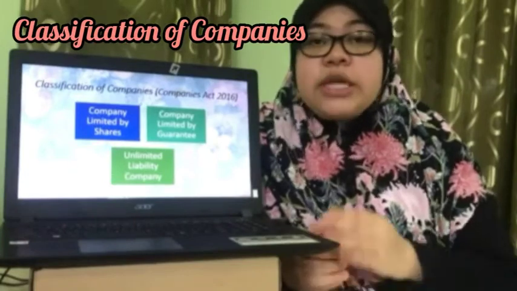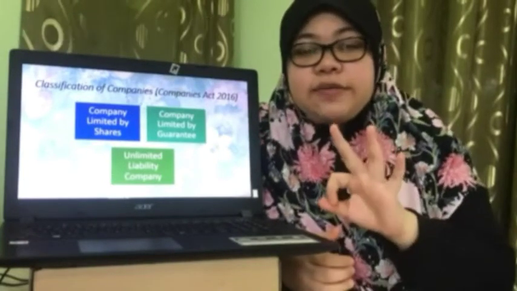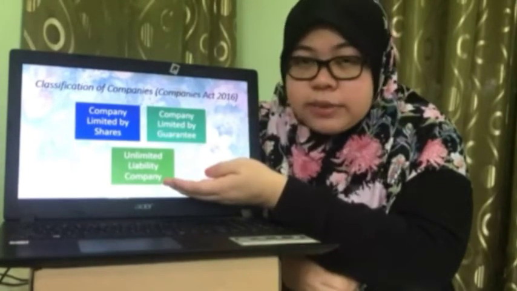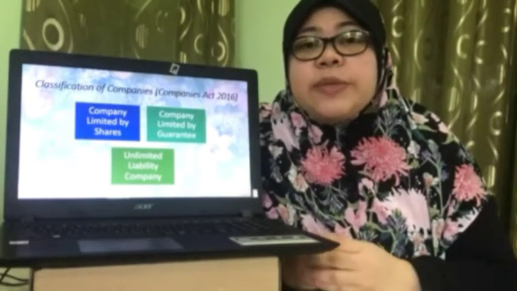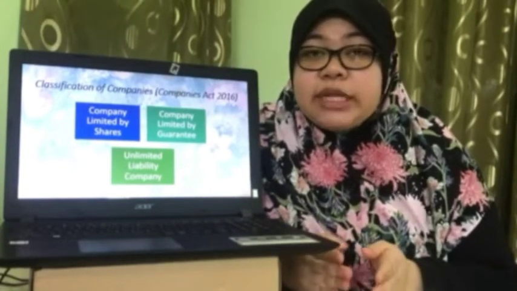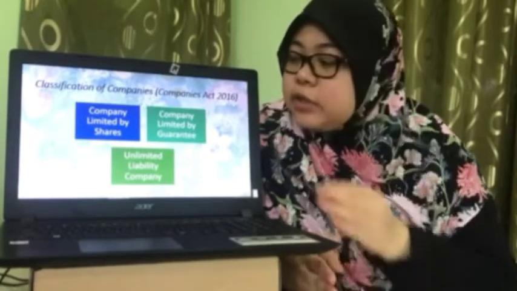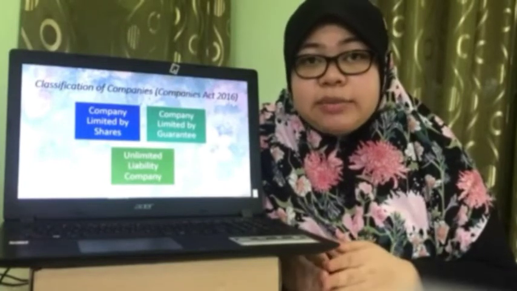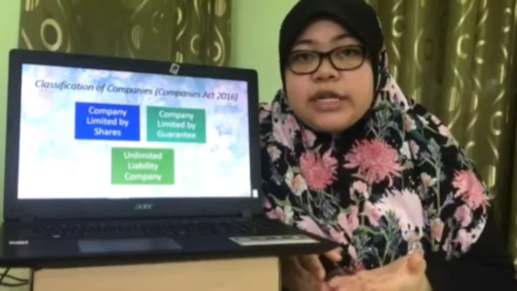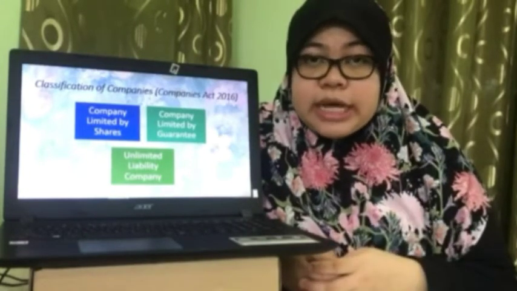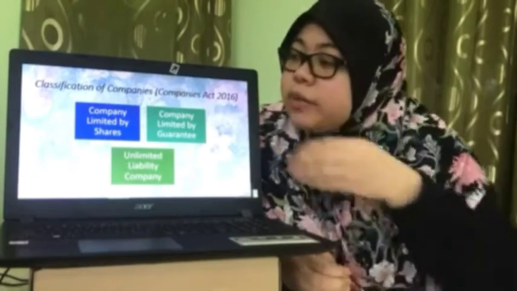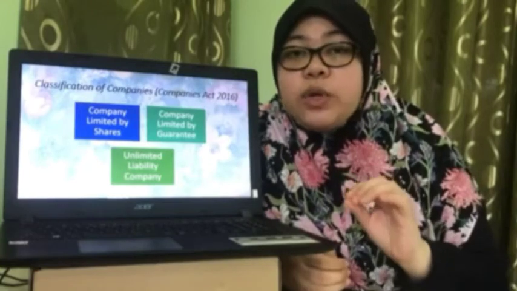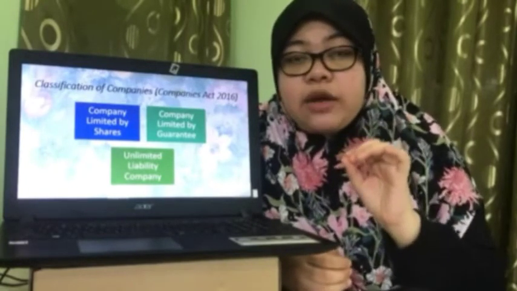First and foremost, based on the Companies Act 2016, there are three classifications of companies, which are company limited by shares, company limited by guarantee, and unlimited company. A company limited by shares is a company that limits the liability of its shareholders to the amount unpaid on their shares. Next, a company limited by guarantee is one in which its members' liability is limited to the amount that members respectively undertake to contribute to the assets of the company, like a foundation and institute. Company limited by shares and company limited by guarantee have some similarity, where they have the word berhad at the end of their name.